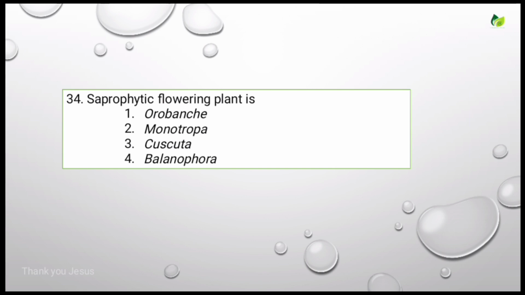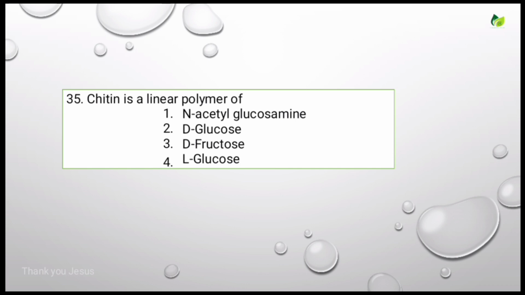Saprophytic flowering plant is. Options given: Orobanche, Monotropa, Cuscuta, Balanophora. Actually, Monotropa lacks chlorophyll, so it cannot synthesize its own food and it lives as a saprophyte. The correct answer is Monotropa. Let's see the next question.